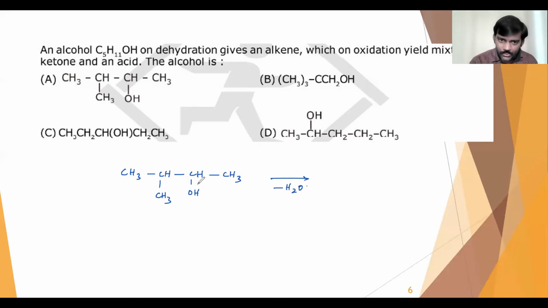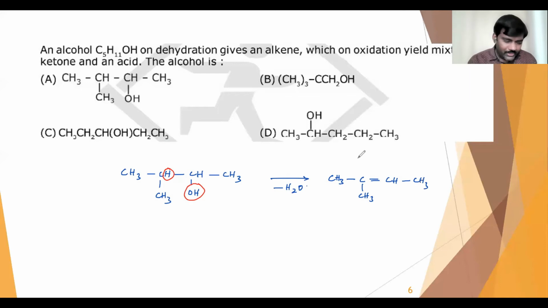The OH and a hydrogen from here will be lost, and that will be our major product, right? So I get an alkene like this, with the double bond here and CH3. This is the alkene.